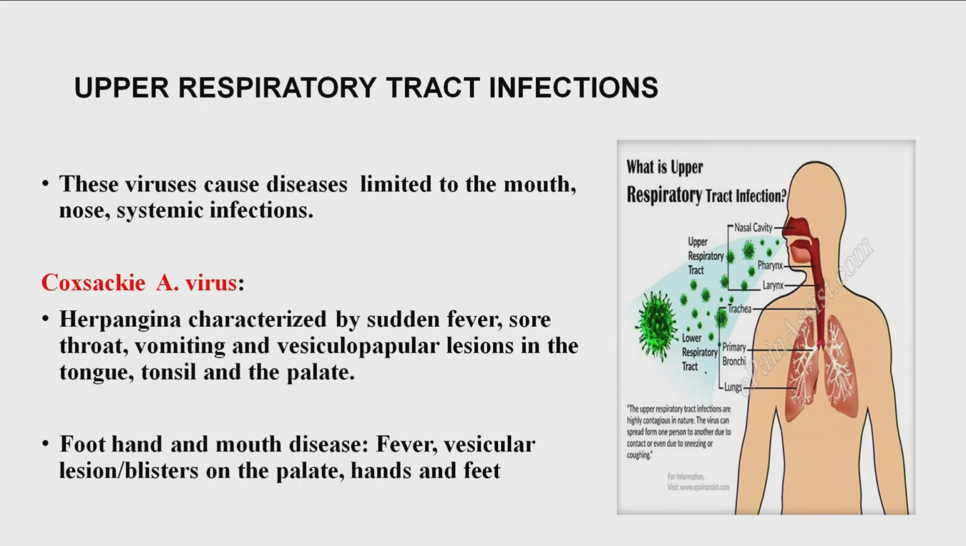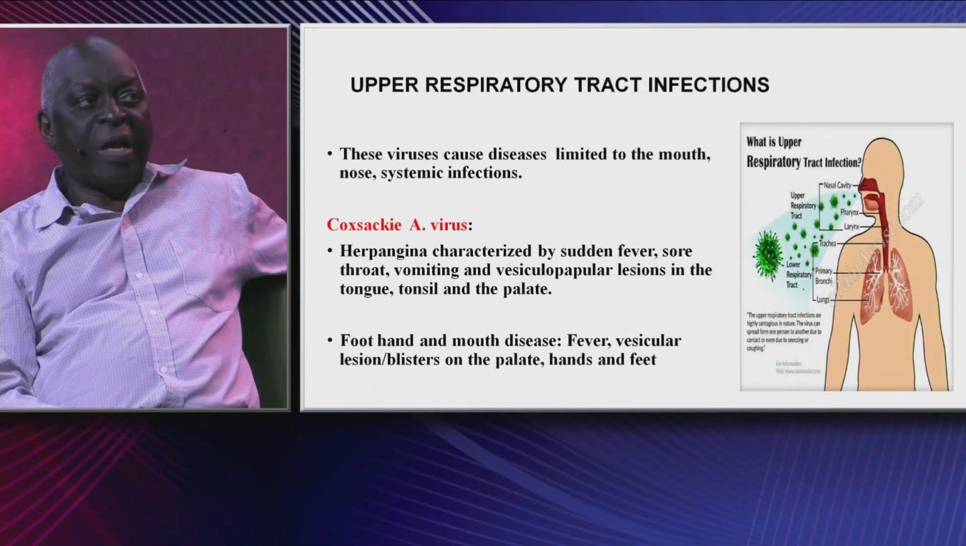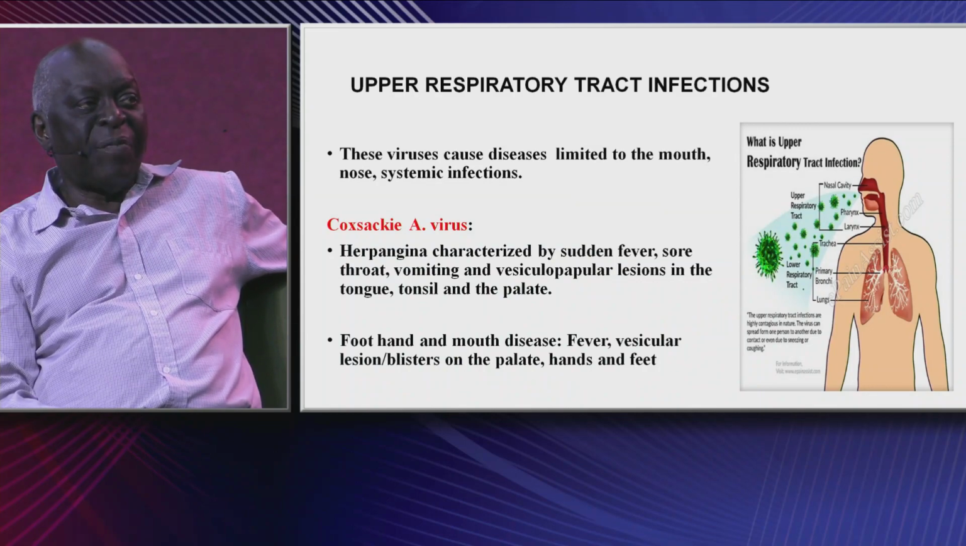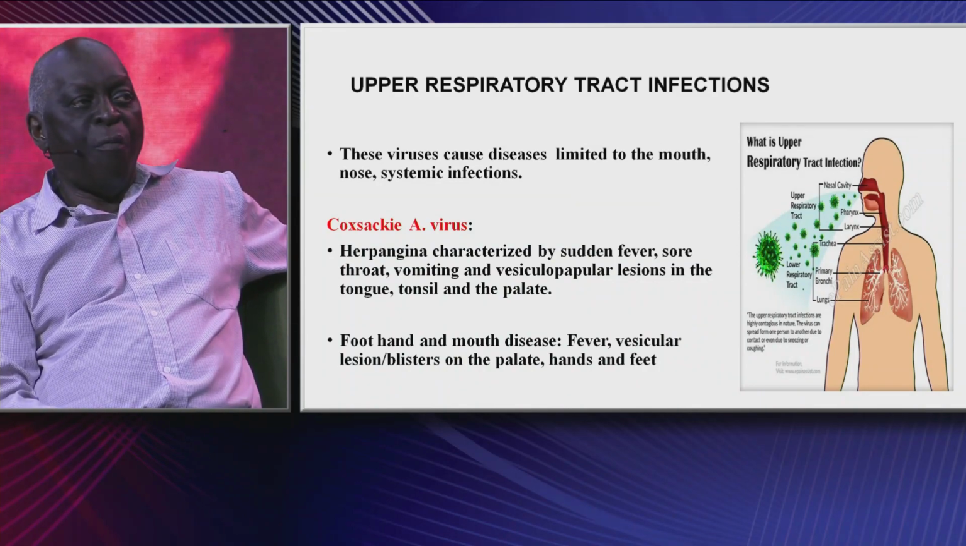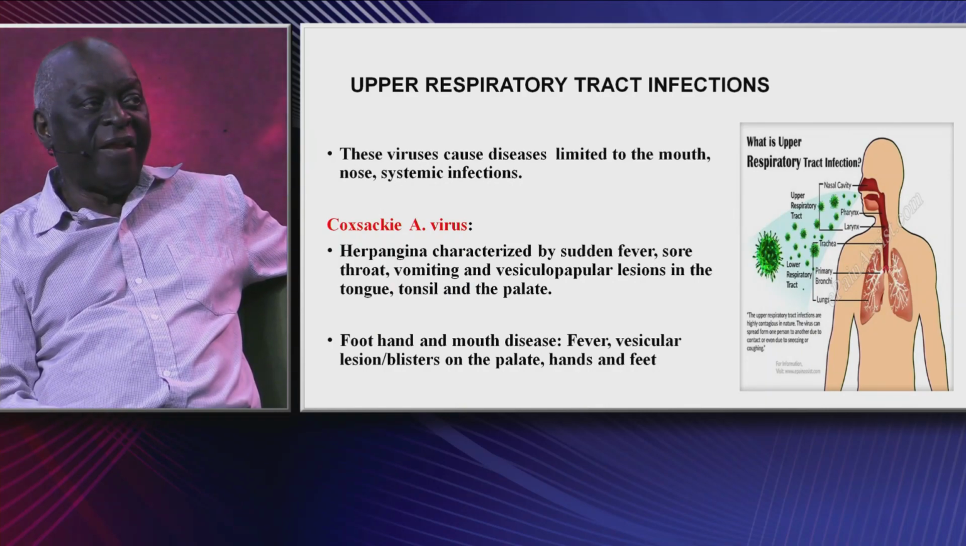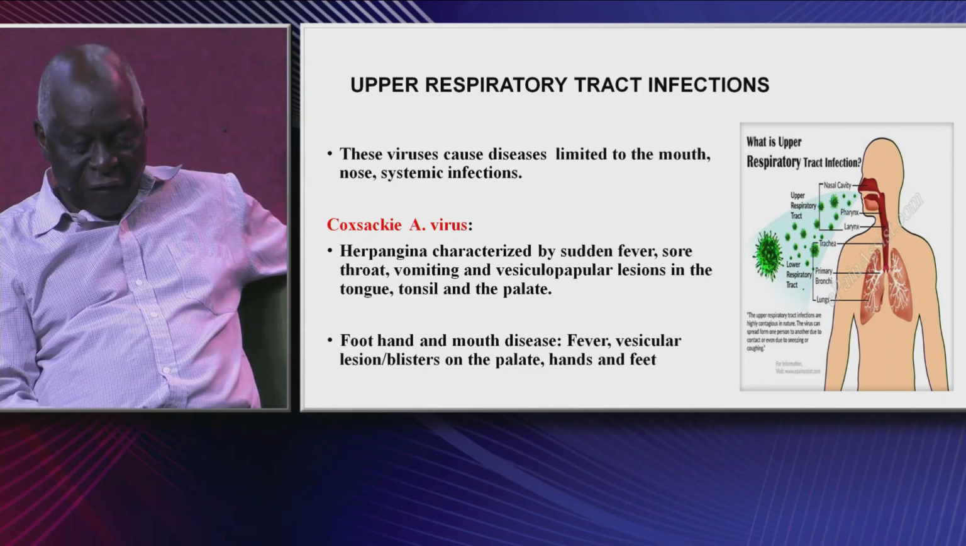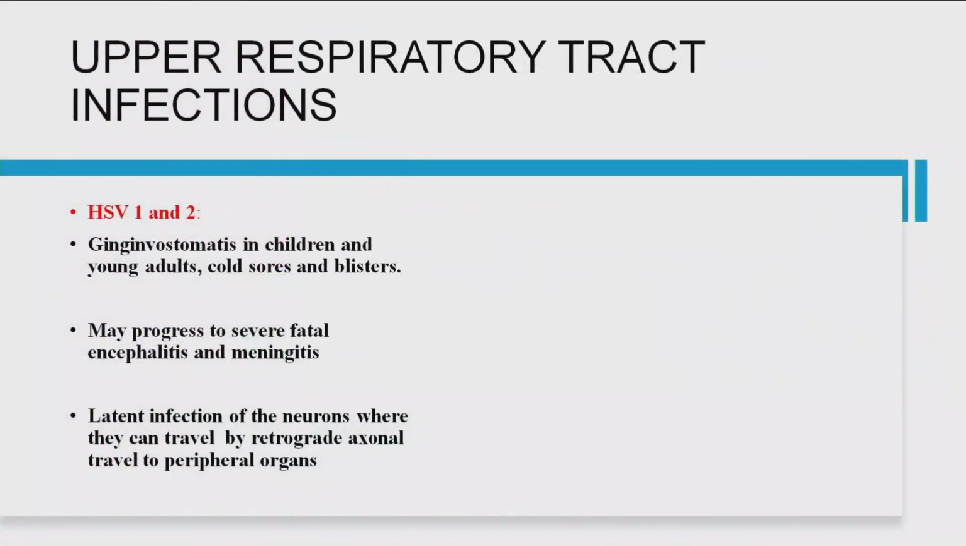A very good virus here that we can't but mention is the Coxsackie A virus, which is the cause of herpangina. It is characterized by sudden fever, sore throat, vomiting, and vesiculopapular lesions in the tongue, tonsils, and palate. Again, it's the major cause of hand, foot, and mouth disease, characterized by fever and vesicular lesions, blisters of the palate, hand, and mouth. In fact, that's how the name is derived.